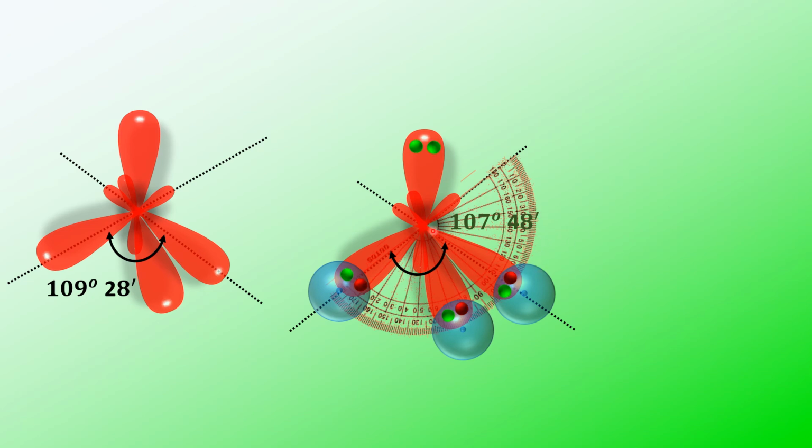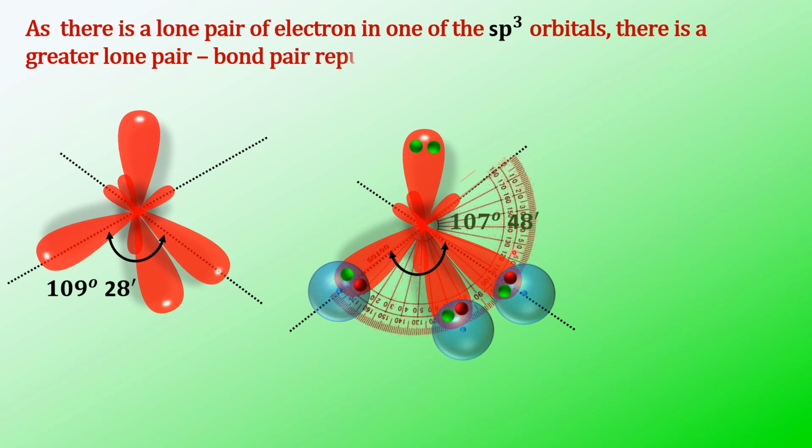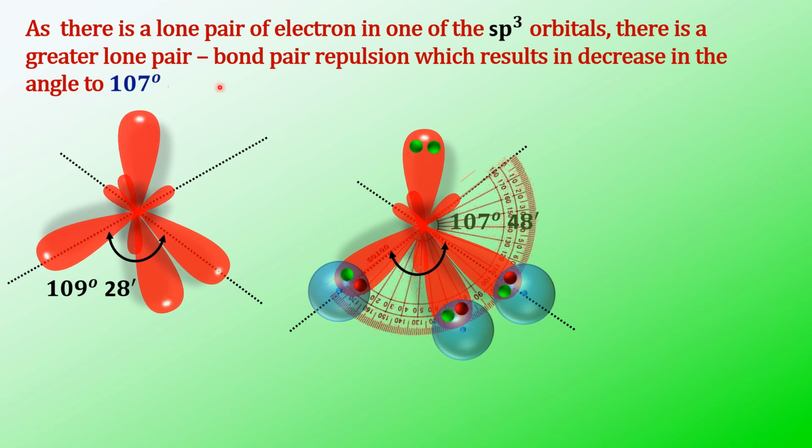This decrease in the angle is because, as there is a lone pair of electrons in one of the sp3 hybrid orbitals, you will find repulsions between the lone pair and the bond pairs. Because of the lone pair-bond pair repulsion, instead of an angle of 109 degrees 28 minutes, the angle decreases to 107 degrees 48 minutes.